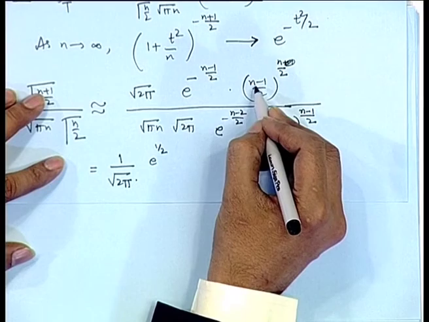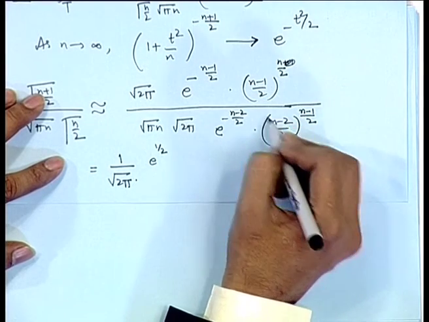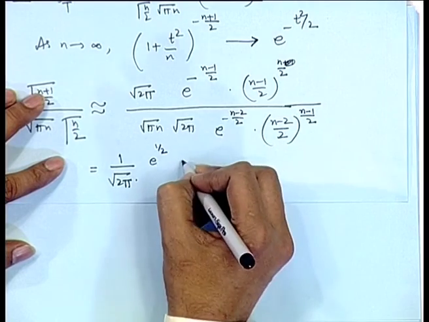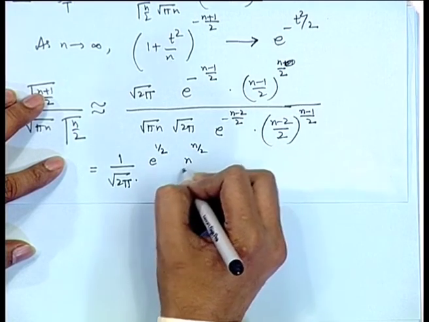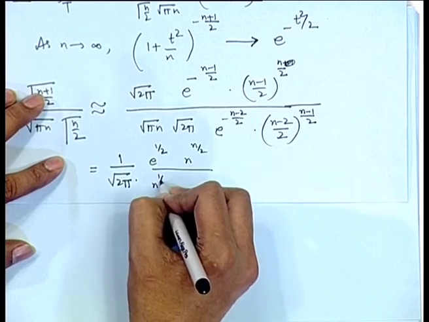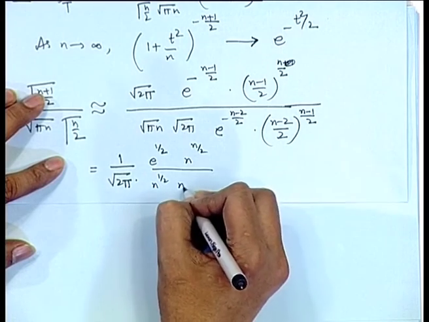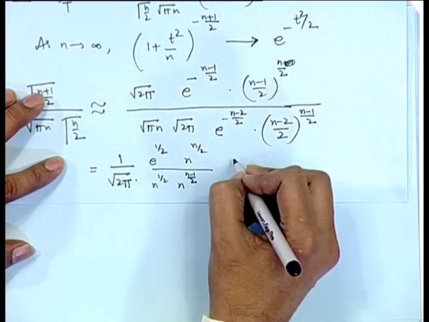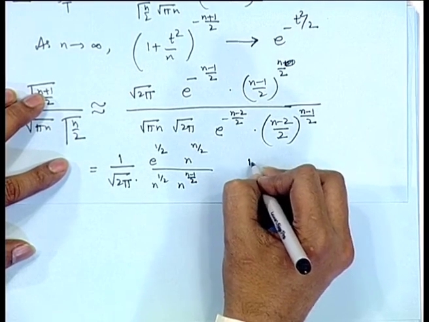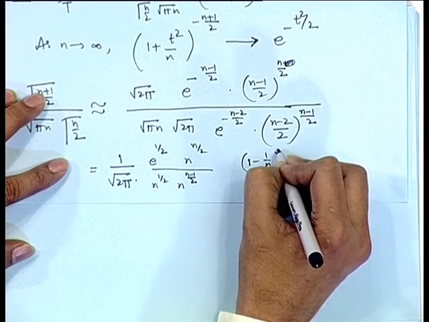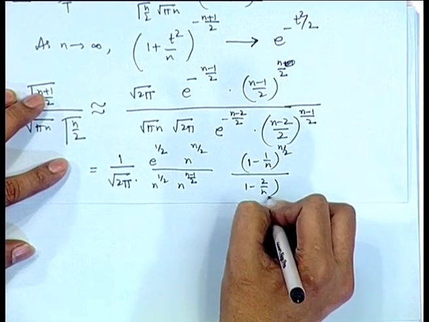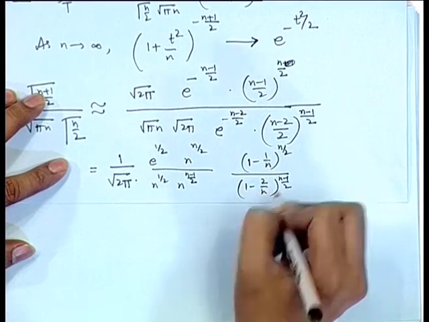And here I can take common n in the numerator and denominator. So, those terms get cancelled out, that is n to the power n/2 in the numerator, and in the denominator I have n to the power half here and n to the power (n-1)/2. So, all these terms get cancelled out and you are left with (1 - 1/n) to the power n/2 divided by (1 - 2/n) to the power (n-1)/2.